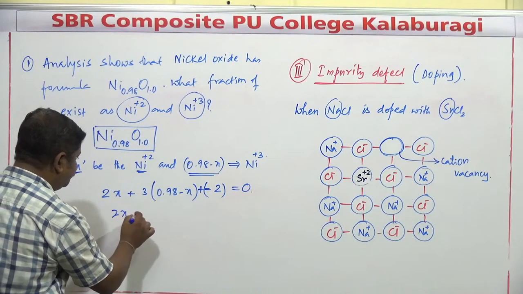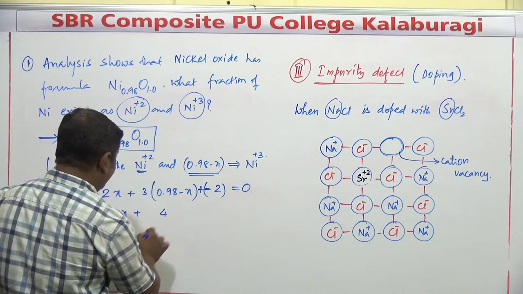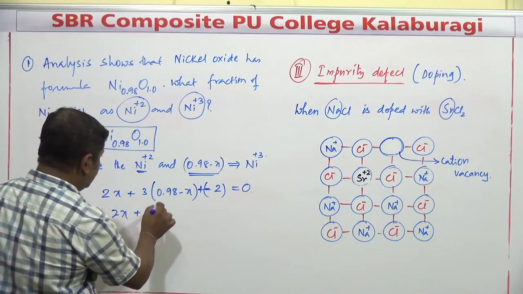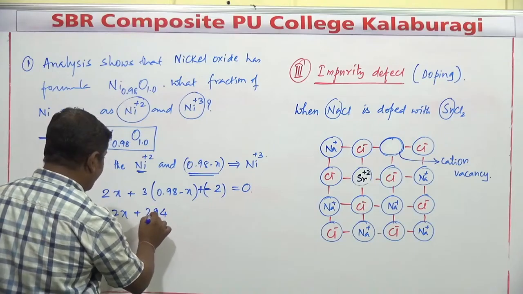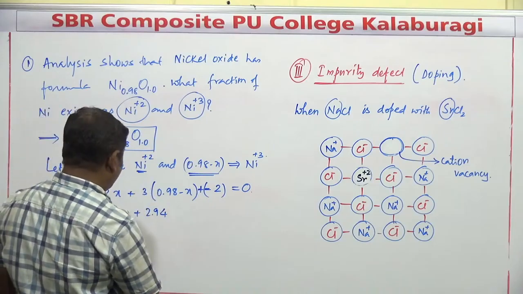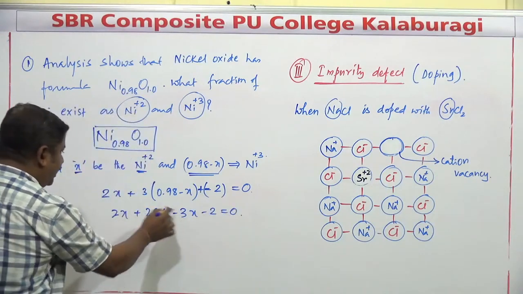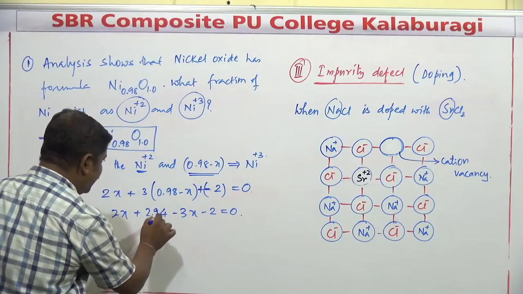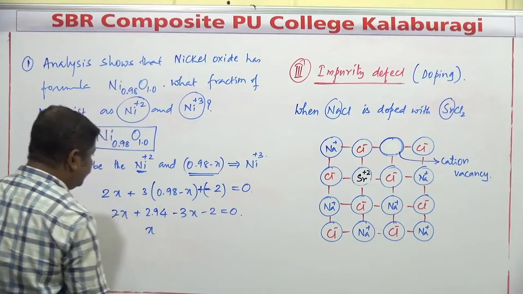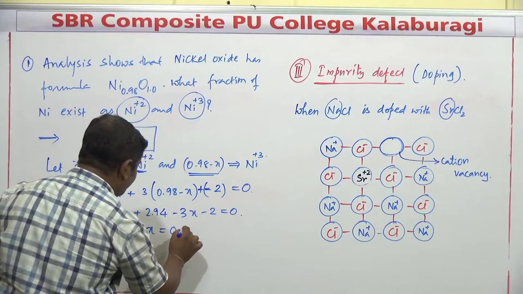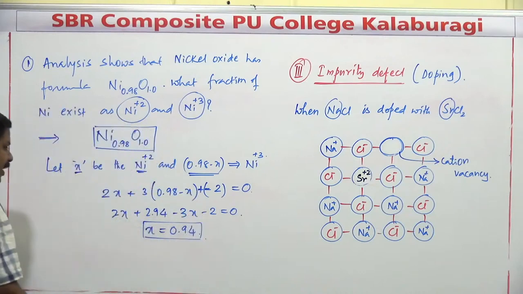So 2x plus 3 into 0.98, which is 2.94, minus 3x, minus 2 is equal to 0. Minus x plus 2.94 minus 2 equals 0, so the value of x is 0.94.